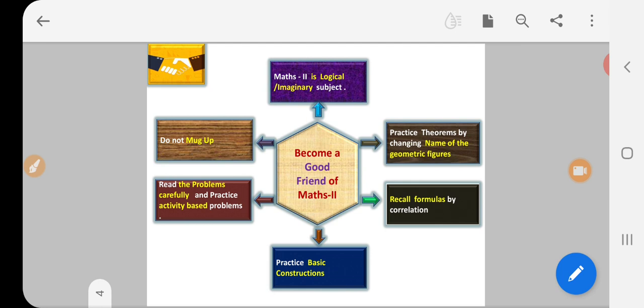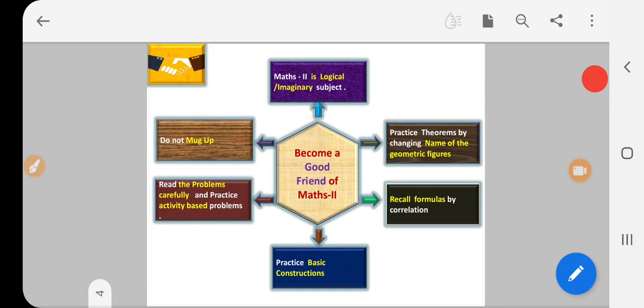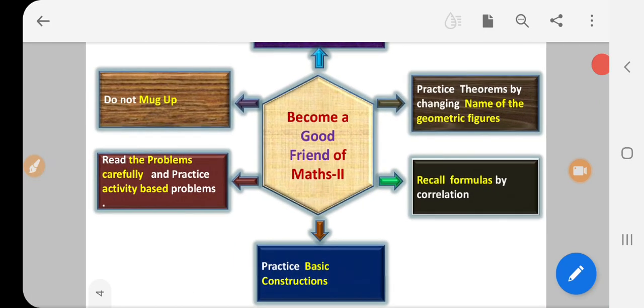Practice the theorems by changing the names of the geometric figures. For example, suppose in one of the theorems triangle ABC is given. At that time, you replace that triangle ABC with triangle PQR and carry out the proof. Recall formulas by correlation.